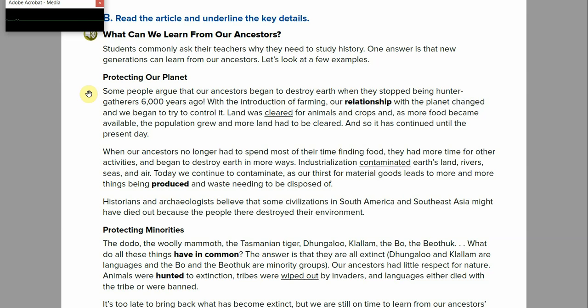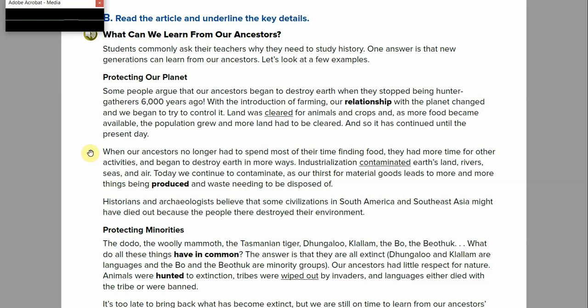Land was cleared for animals and crops, and as more food became available, the population grew, and more land had to be cleared. And so it has continued until the present day. When our ancestors no longer had to spend most of their time finding food, they had more time for other activities and began to destroy Earth in more ways.